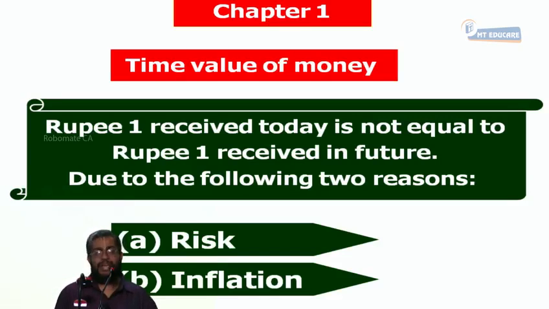A. Risk. B. Inflation. So, what do you mean by risk here? Uncertainty. Inflation is what? Decrease in purchasing power. That should be understood. Can I say? Point number 2.